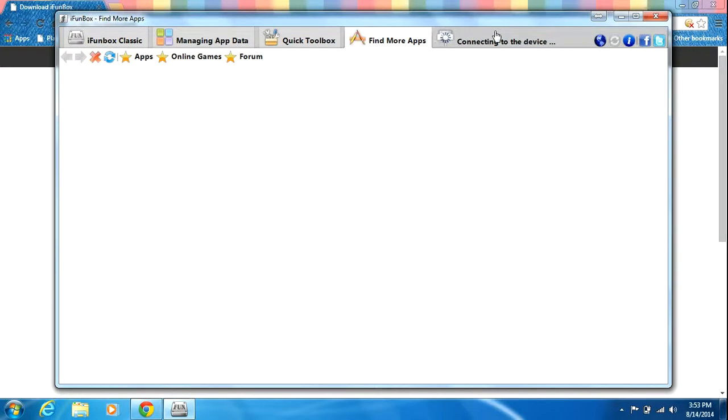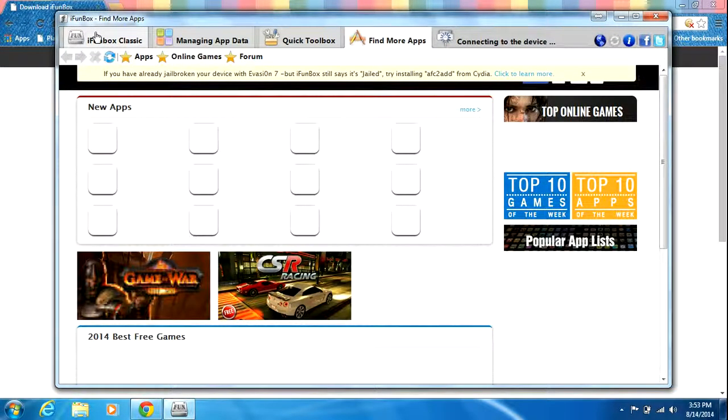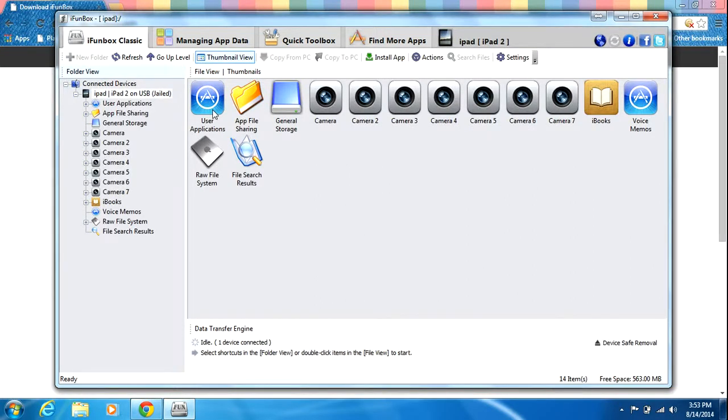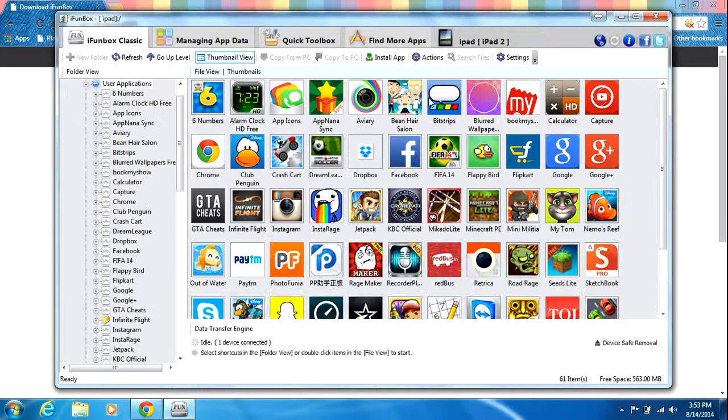Okay, so then you can connect your device and manage whatever you want to, like user applications, so you can hack games with ifunbox and all. Change the user application, and that's it for this video, people.